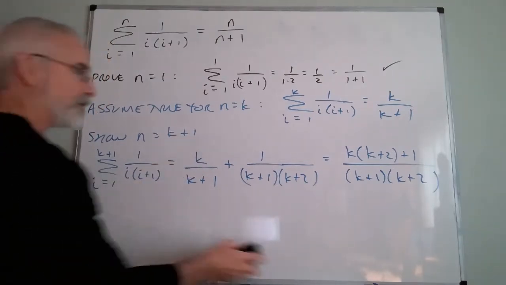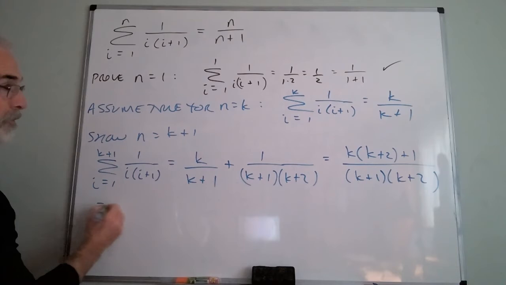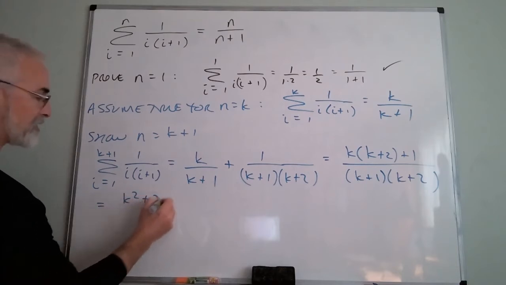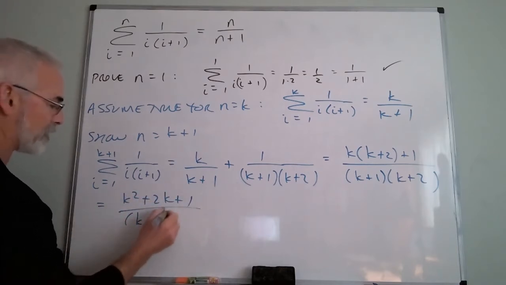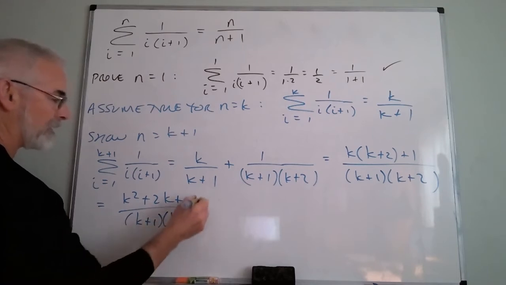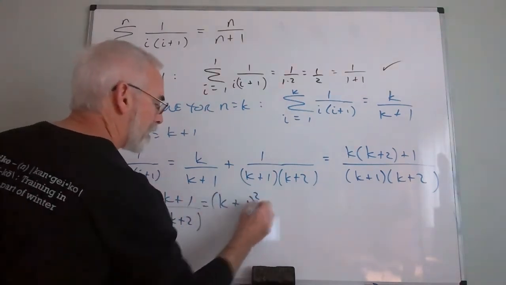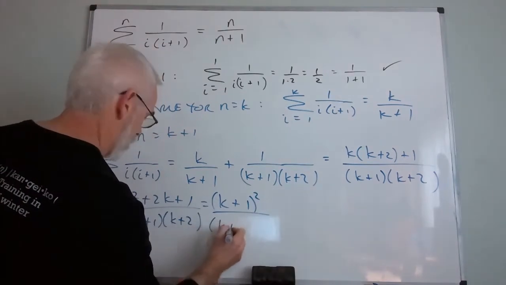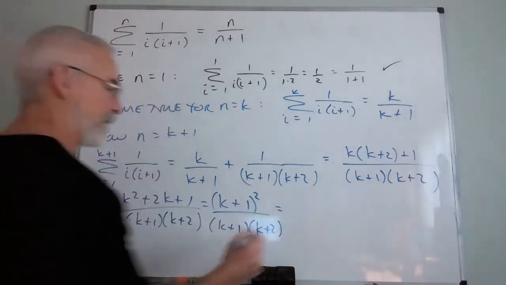Now, the rest of this should be relatively simple, because look at the numerator. That numerator is k squared plus 2k plus 1, over k plus 1, k plus 2. But isn't that k plus 1 quantity squared? Ooh. And I can clearly cancel k plus 1s.